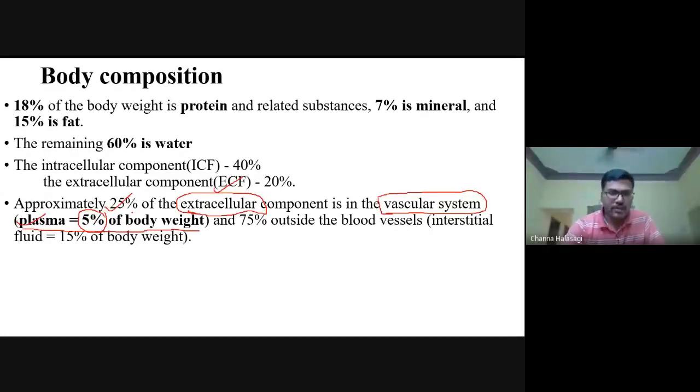Now we saw that 25% of the ECF is in the vascular system, and the remaining 75% of the ECF is present outside the blood vessels, mainly in the interstitial space. That is contributing to 15% of the body weight, the interstitial fluids. Did you follow this clearly? The division, is it clear?